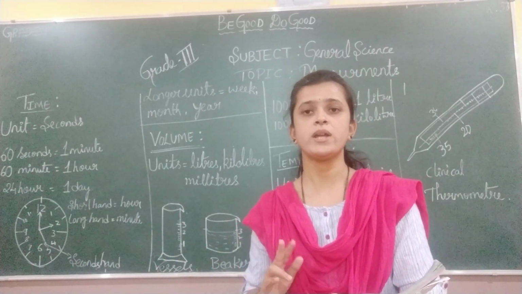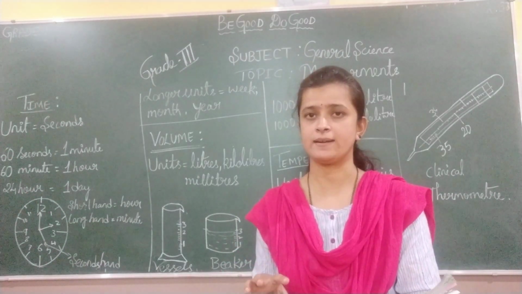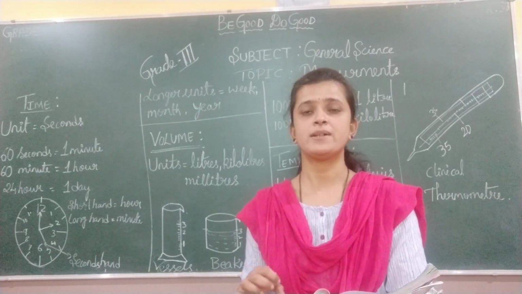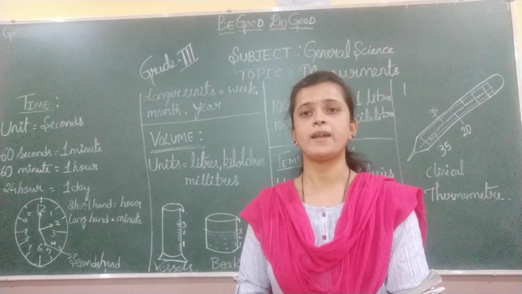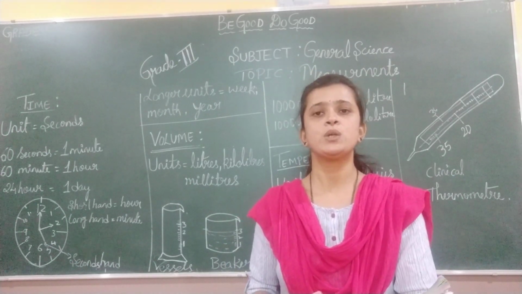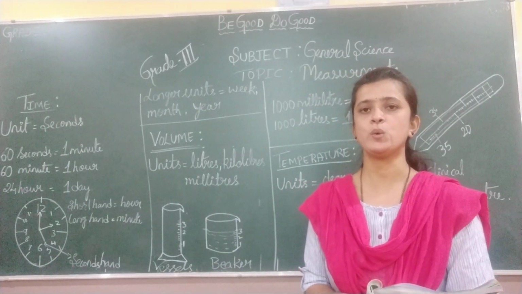The time between the two events is called a year. So how can we define time? Time is the gap between the two events.